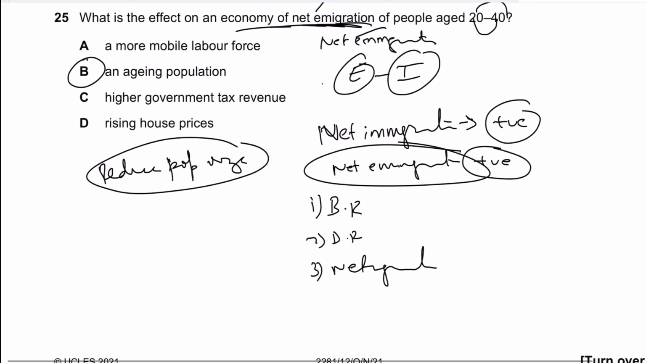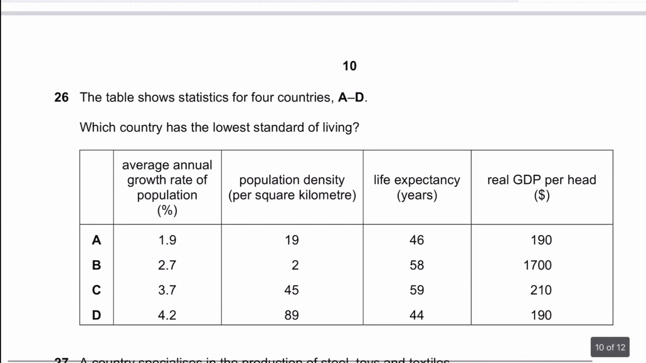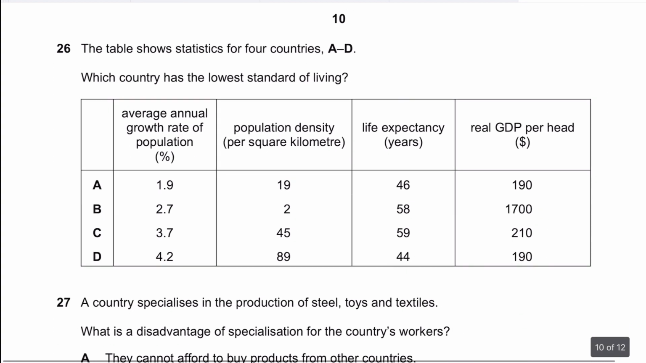So 25 should be B. 26: the table shows the statistics for 4 countries. Which country has the lowest standard of living? These kinds of questions do come in the exam. So basically, they've given indicators. These indicators are for measuring living standard and economic development.